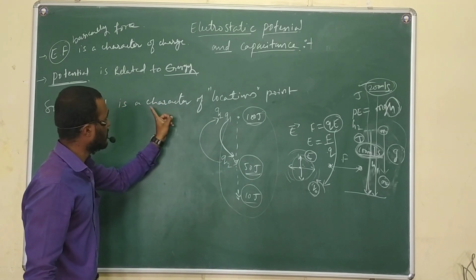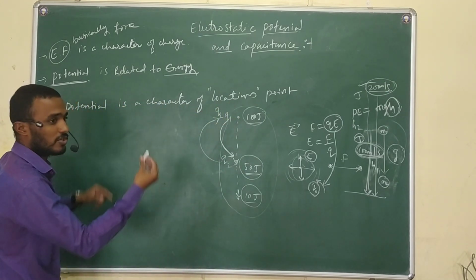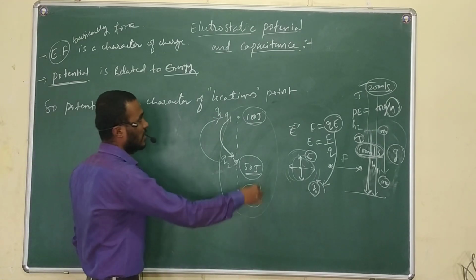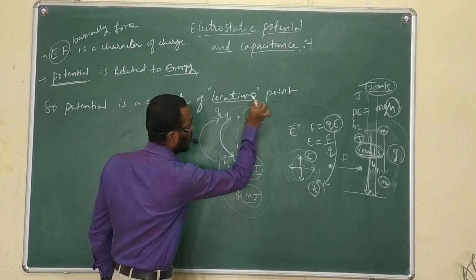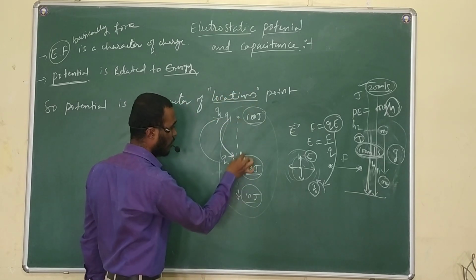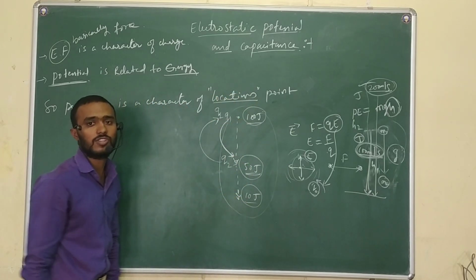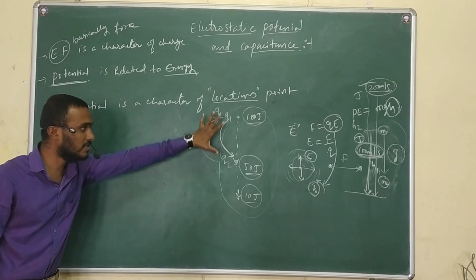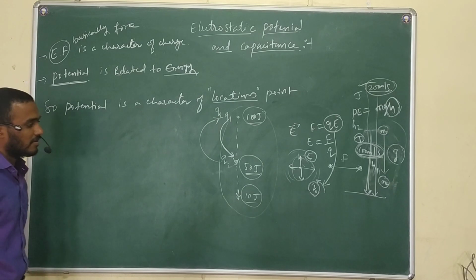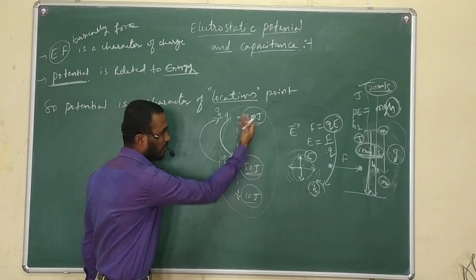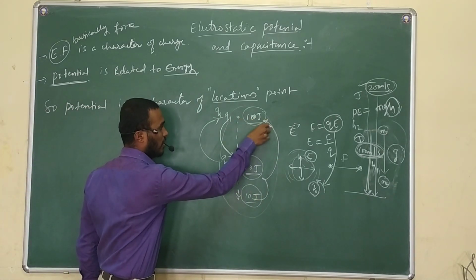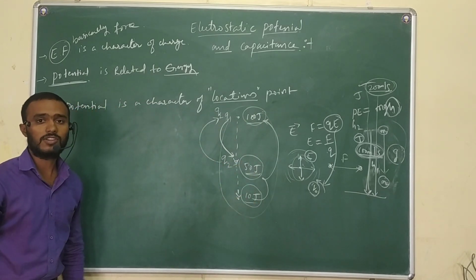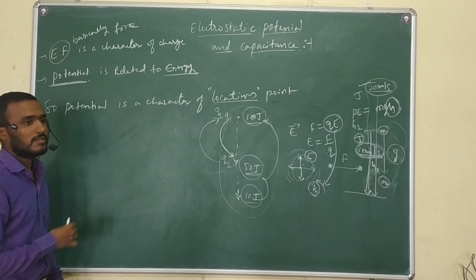So it is the character of location, the potential of this charge. On changing the location, different energy is acquired by the charge. So potential is a character of location, I can say that by this observation. On changing the positions from here to here, here to here, different energies are obtained by the single charge.